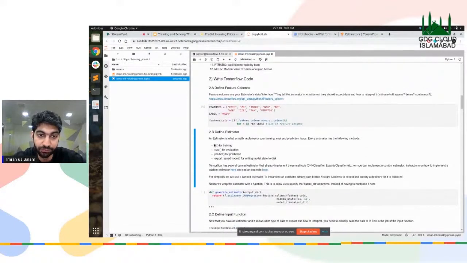Now the estimator has these four main functions. The fit function is used for training, the eval function for the evaluation, the predict for the prediction, and export for exporting a model to a disk. Now these models can be saved to a disk or a bucket as well. We're going to be saving those models on the bucket and on the disk as well, right?